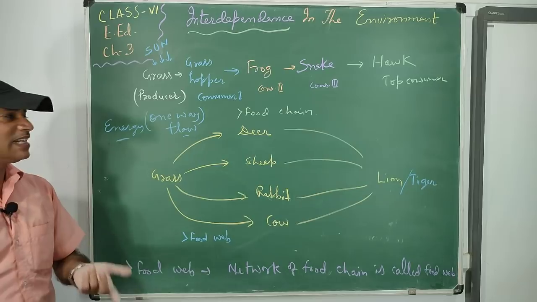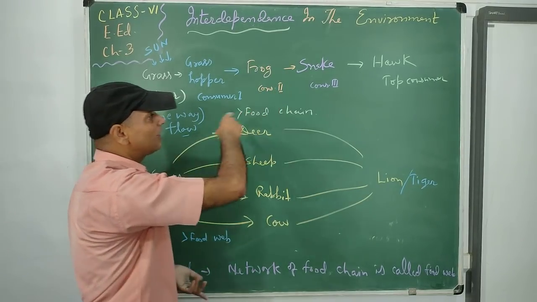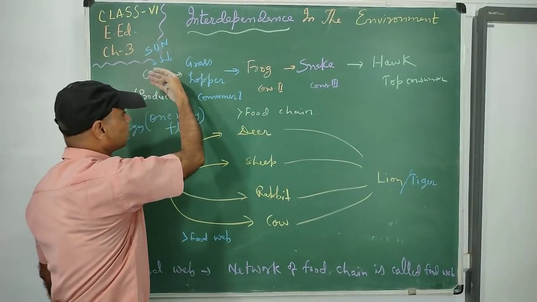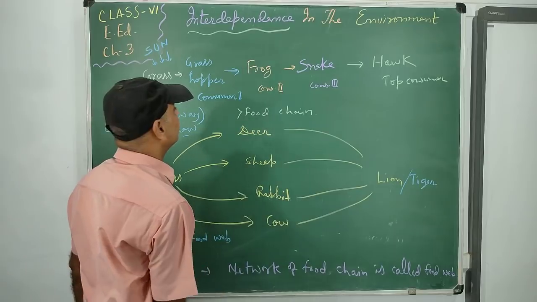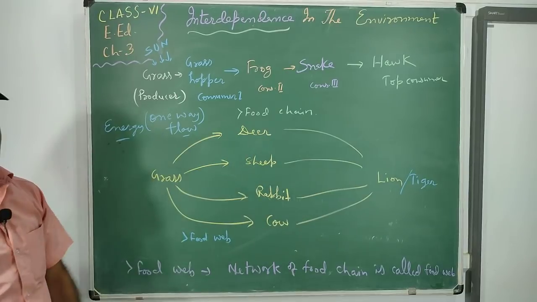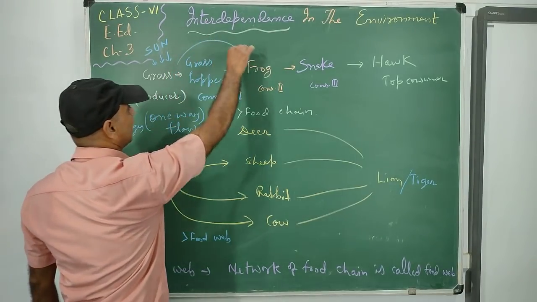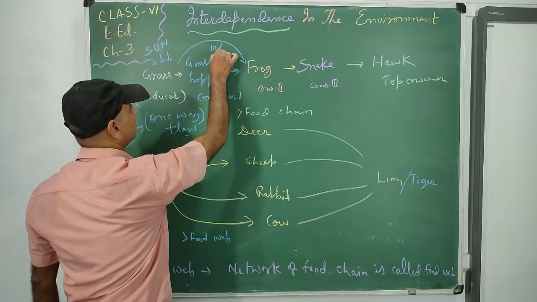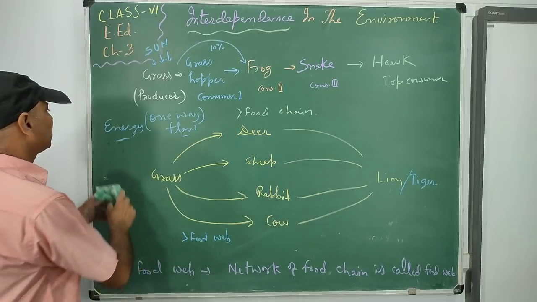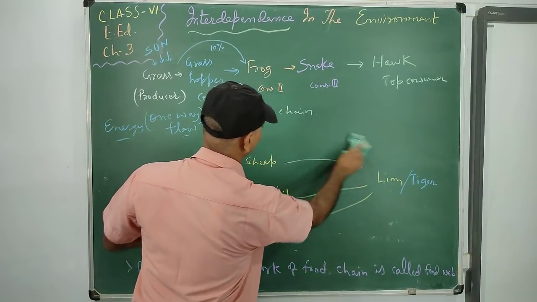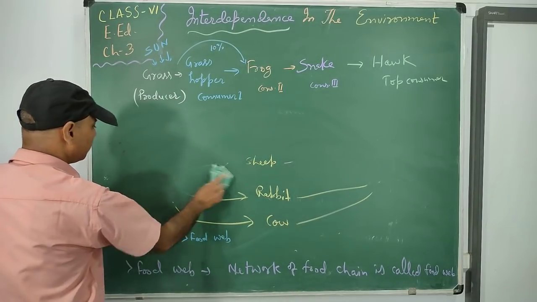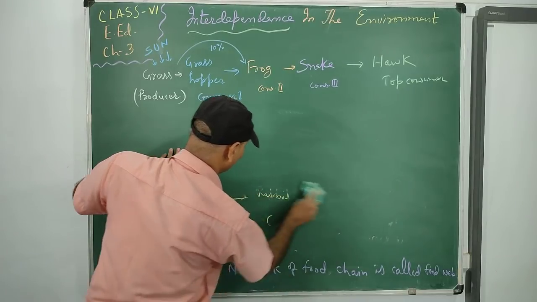So the functional aspect of the food chain is the transfer of energy from producer to different consumer levels. And only 10% of energy is transferred from one trophic level to another trophic level.